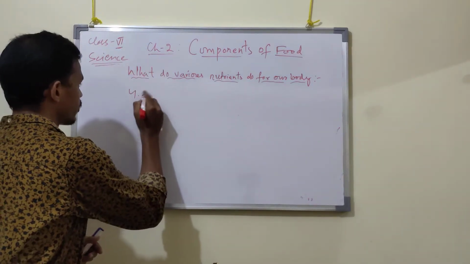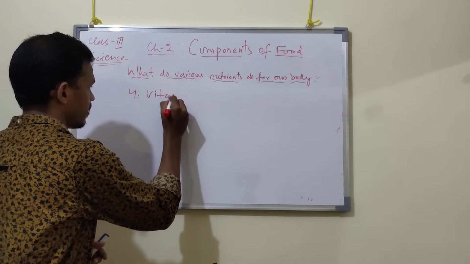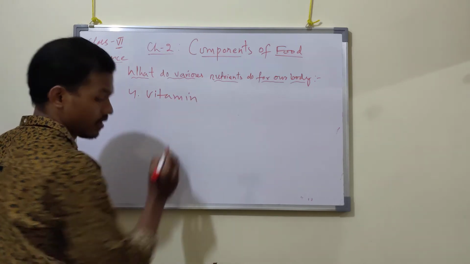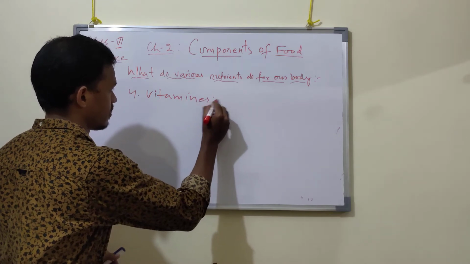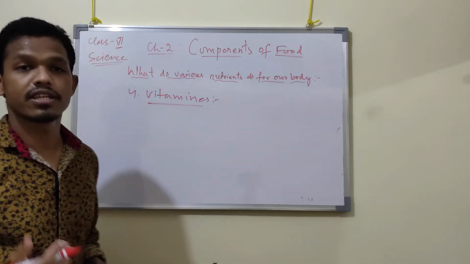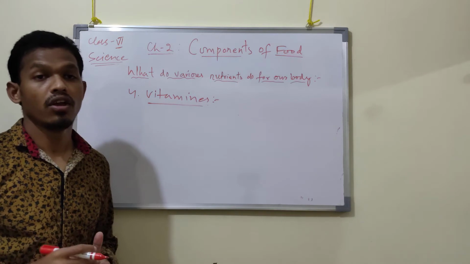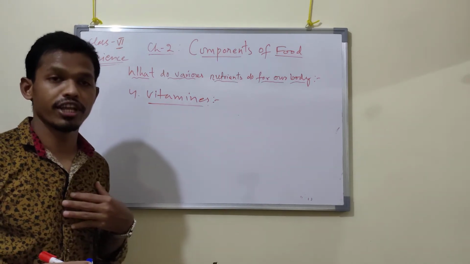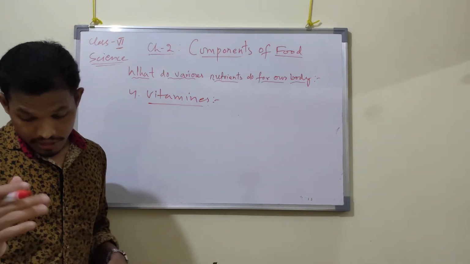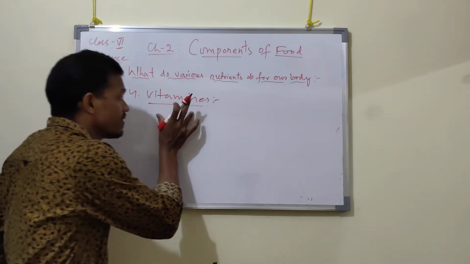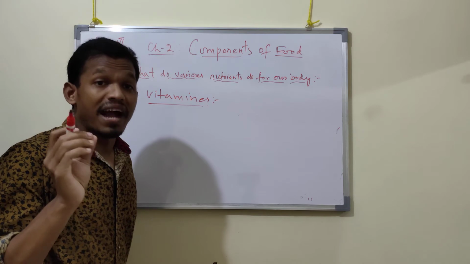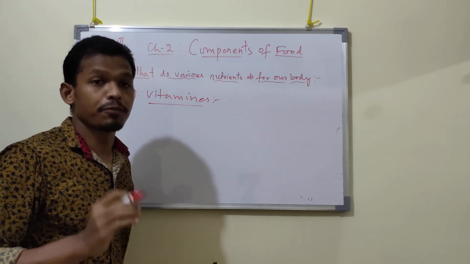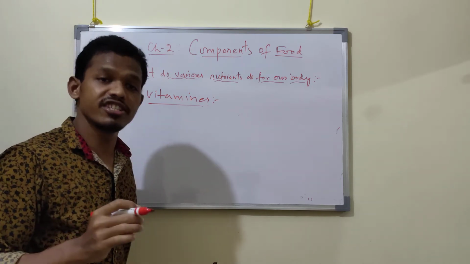Next nutrient, that is the fourth nutrient, that is vitamins. Why do we require vitamins in our body? Vitamins are useful, they fight against diseases. They protect our body against diseases.